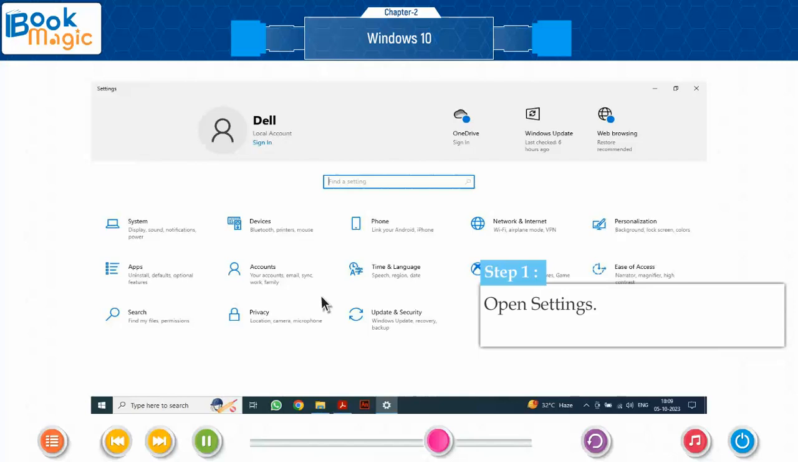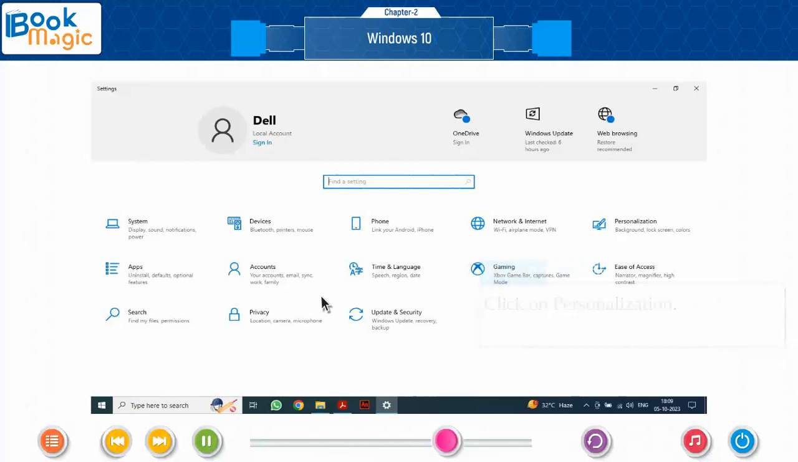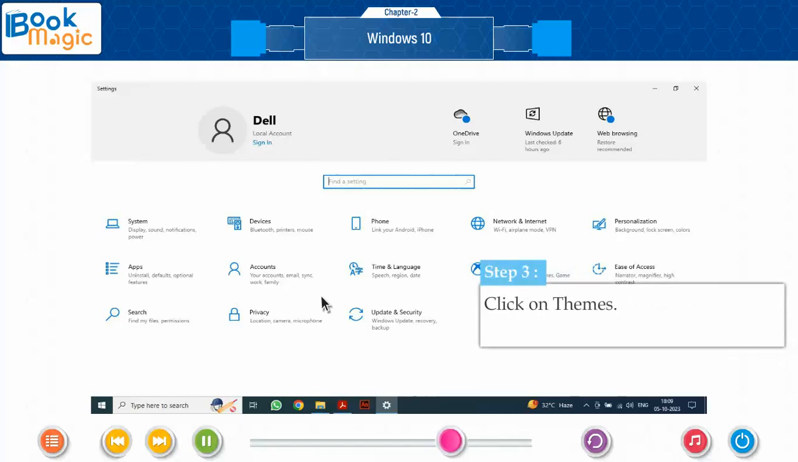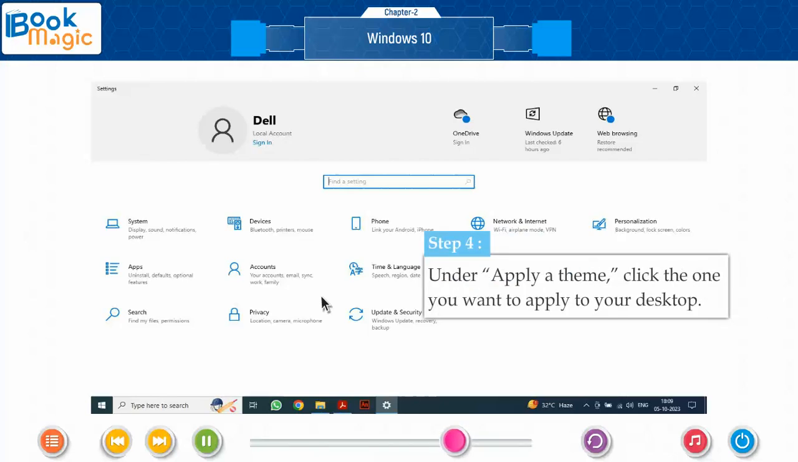Step 1. Open Settings. Step 2. Click on Personalization. Step 3. Click on Themes. Step 4. Under Apply a theme, click the one you want to apply to your desktop.